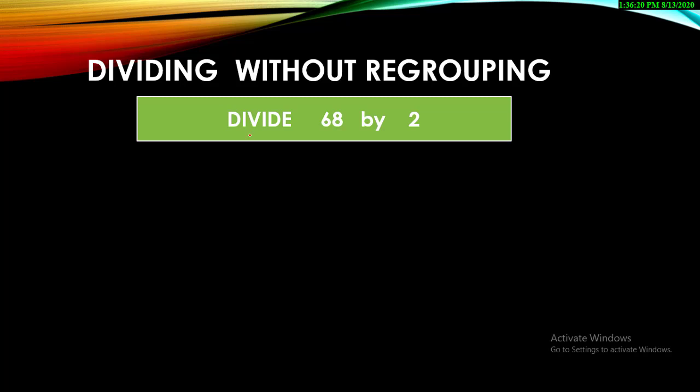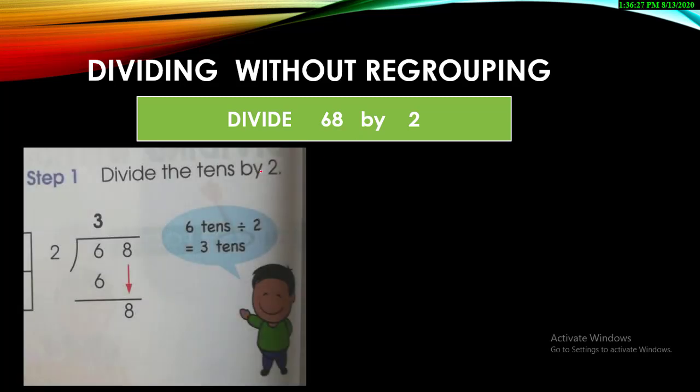The question is: divide 68 by 2. Okay, divide is written over here, so just understand it. You will write it down in the same style as I explained, and the second number, which is the table number, will come outside and 68 will be inside. So let's start reading the 2 times table, because we need to find 6 or the number which is less than it. 2 ones are 2, 2 twos are 4, 2 threes are 6. Yes, 3. So 3 will come on the top, 6 will go over here. 6 minus 6, the answer is 0.